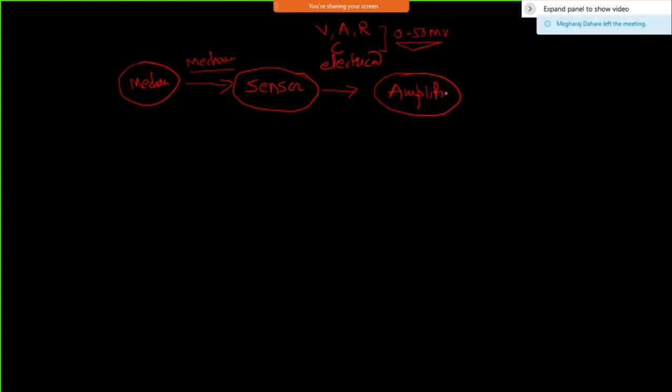This amplifier takes a voltage between 0 to 50 millivolt, though this may not always be the range, and converts that signal into 0 to 5 volt or 0 to 10 volt, depending on what the microcontroller needs.